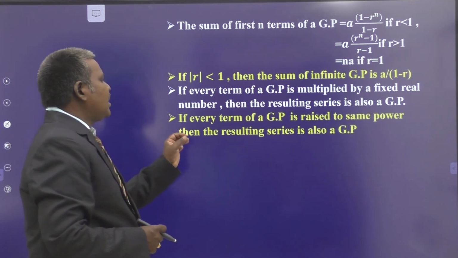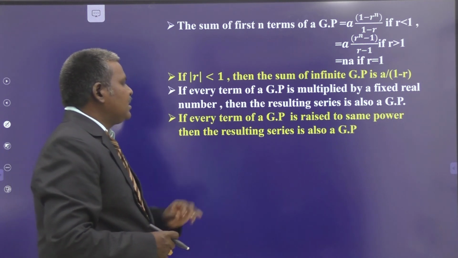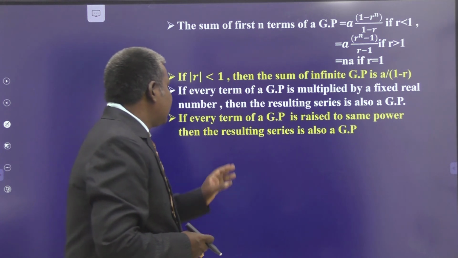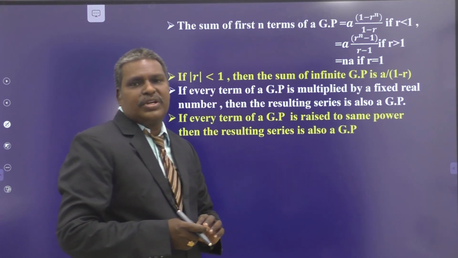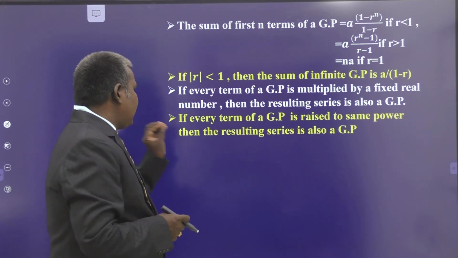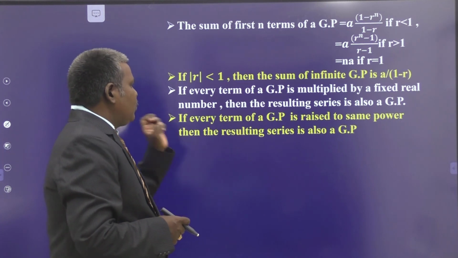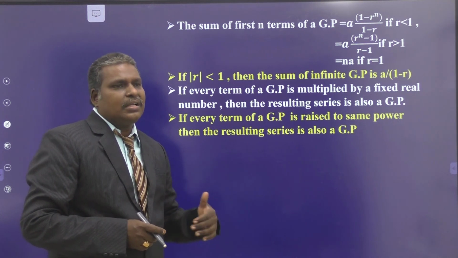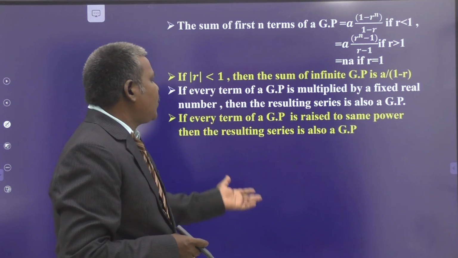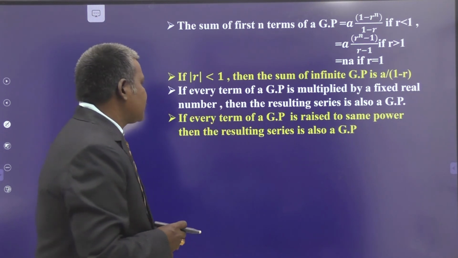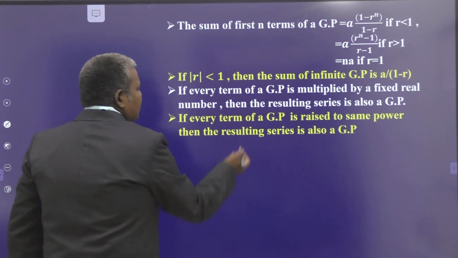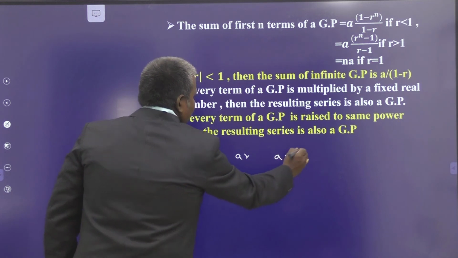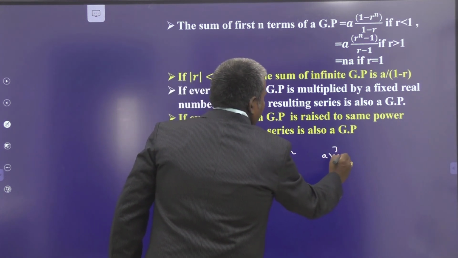Next one: if every term of a geometric progression is raised to the same power, then the resulting series is also a geometric progression. So if you consider any geometric progression with its terms, each term raised to the same power, the resulting sequence or corresponding series is also a geometric progression. For example, consider the terms a, ar, ar square, ar cube, and so on.